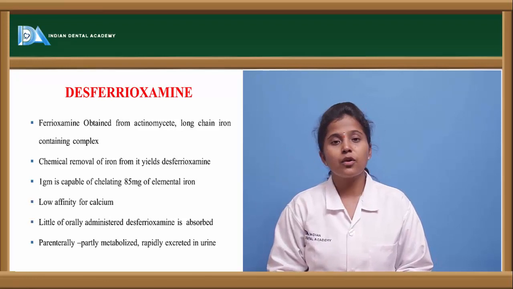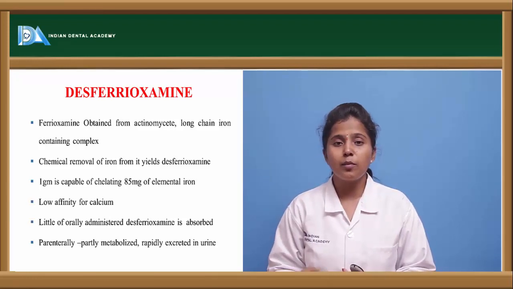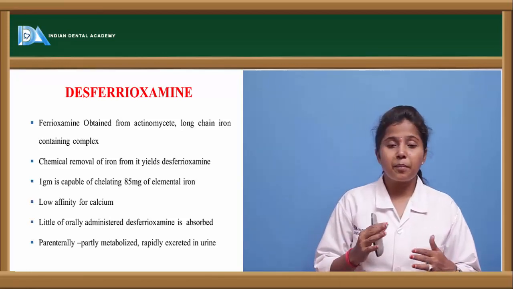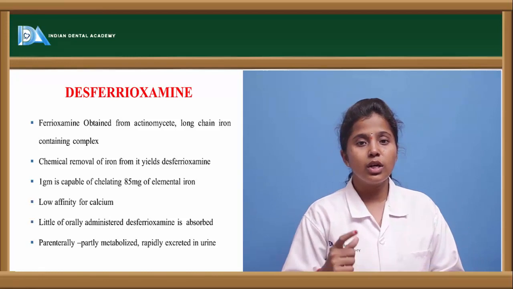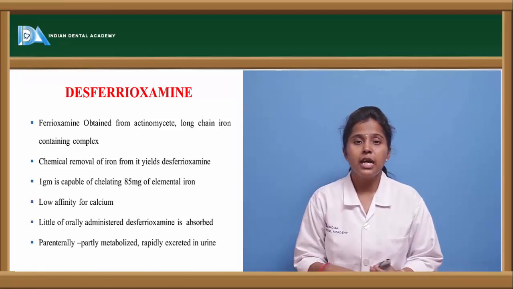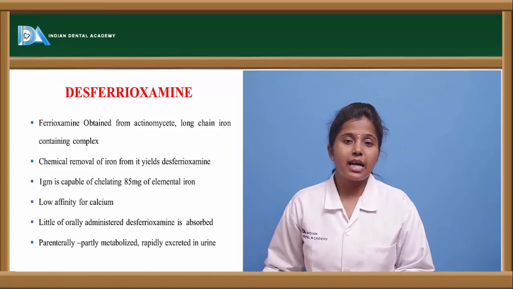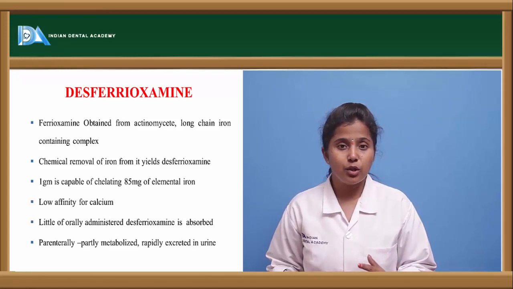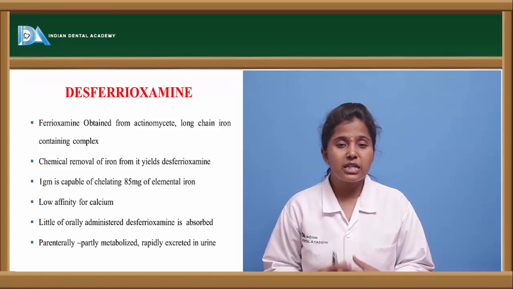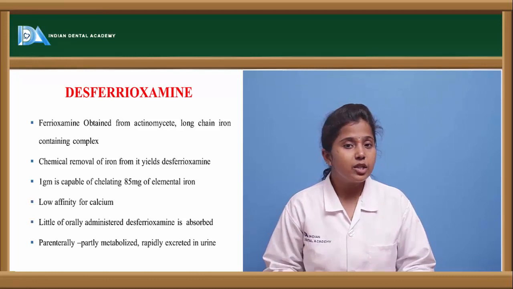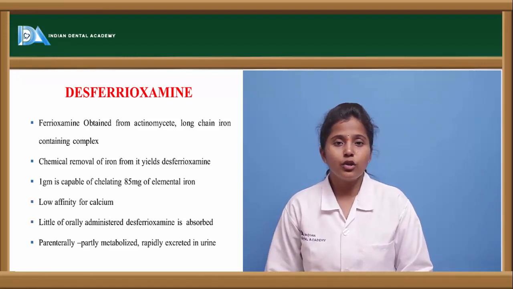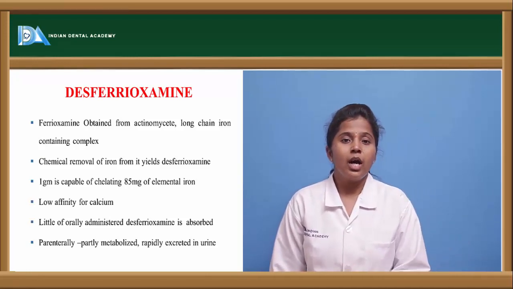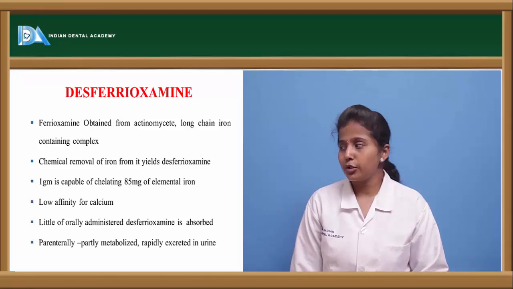Even when it is given in small amounts orally, it is easily absorbed in the body. If it is given by the parenteral route, instead of showing higher bioavailability, it undergoes metabolism and is rapidly excreted in the urine. When rapid excretion occurs, the bioavailability of desferoxamine in the blood decreases. When it is not available in the blood, it can't show a chelating effect. That is the reason the oral route of administration is more preferred for this particular drug instead of the IV route.